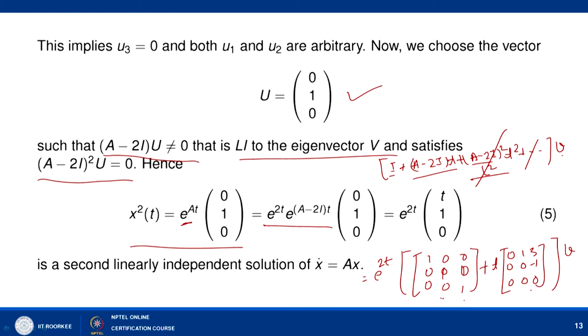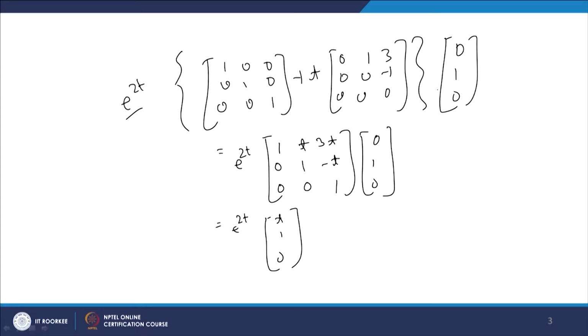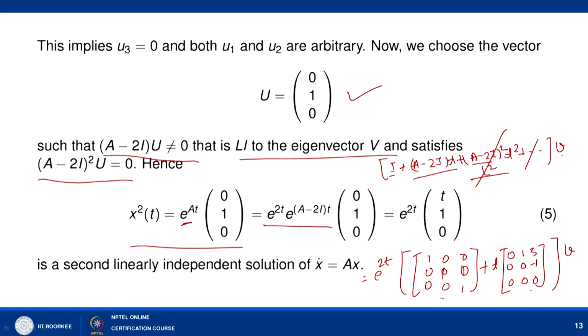Now, let us calculate this. For this let us write e to the power 2t, and this is I plus t times (A minus 2I) into 0 1 0. When you simplify, it is written as e to the power 2t as it is. This is written as 1 t 3t, 0 1 minus t, 0 0 1, operating on 0 1 0. When you solve this, you will get e to the power 2t into t 1 0, and that is what we have written as the second solution x2(t) equal to e to the power 2t times t 1 0, and this is a linearly independent solution of x dash equal to Ax.